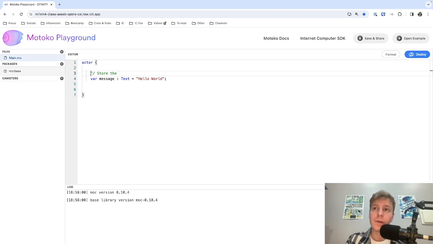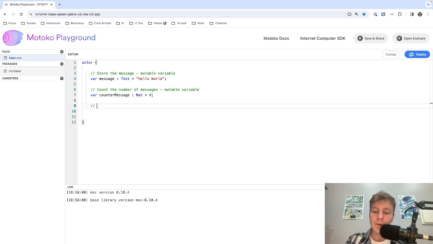We can add a comment with two slashes: store the message, mutable variable. The second variable that we need to define is the counter for the messages. Count the number of messages. It also needs to be a mutable variable. In this case, it needs to be a counter of type nat, and we can initialize it to 0. Again, don't forget the semicolon at the end of every variable declaration.